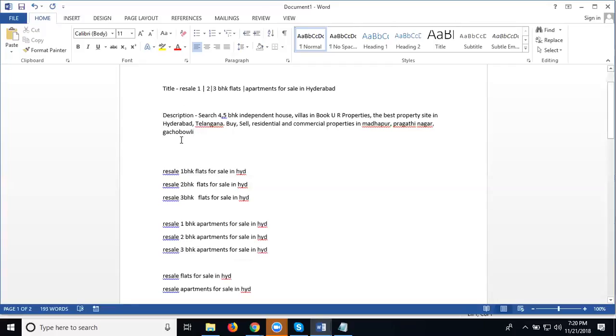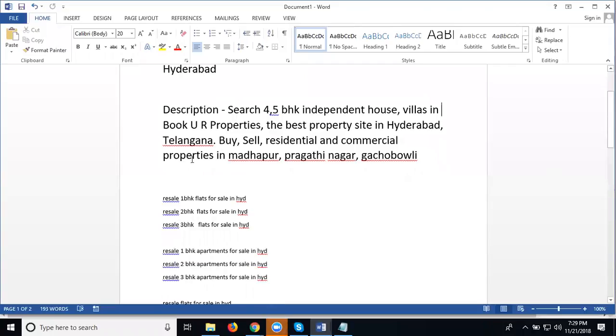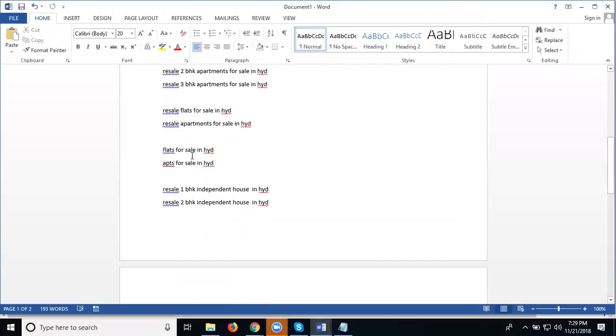In the title, use the pipe symbol, which is OR. In the description, use the comma symbol. Please note this for the title and description. So based on the website, I'm writing this title and description. Here it covers the total keywords. These keywords we can promote using SEO off page. Your title and description, make it on the total keywords.